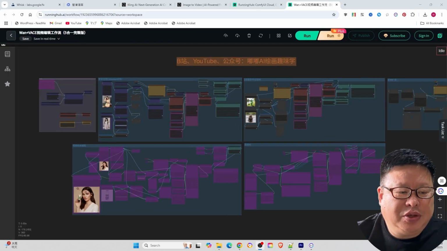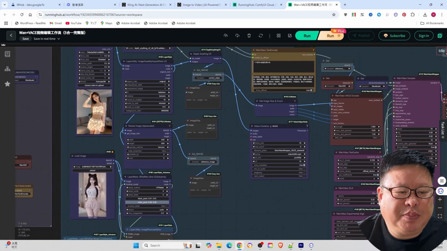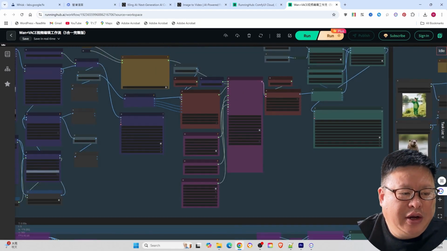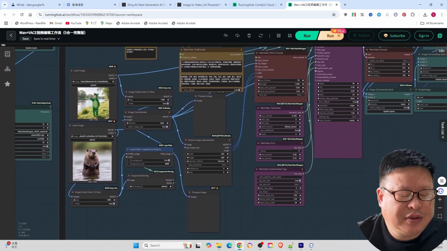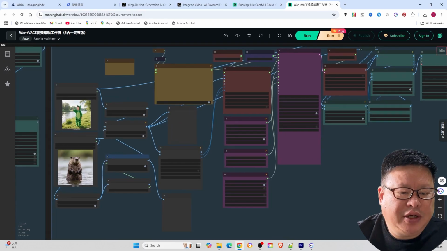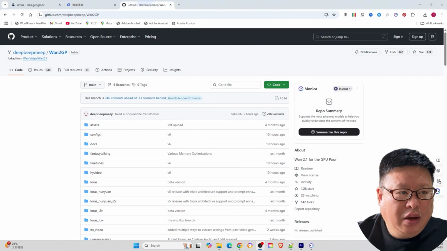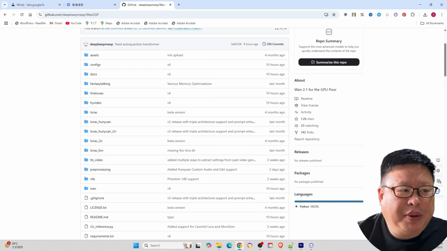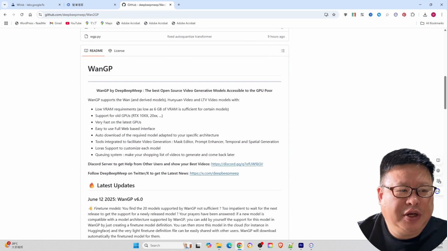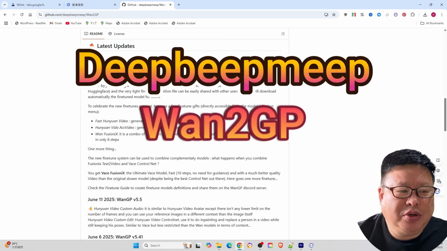However, it can be tricky for beginners or even professionals due to the unique Python environments required for each project and the complex node connections for every project. We can see different models need different node connections and different optimizations. Now we have a great choice that combines most popular AI models into one system for video generation and related modification and control. It is called the deepbeepmeep Wan2GP project.